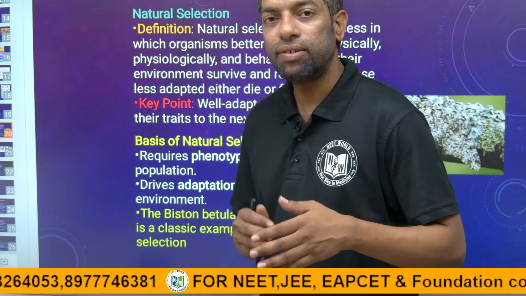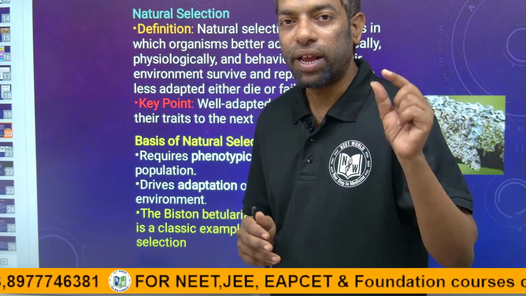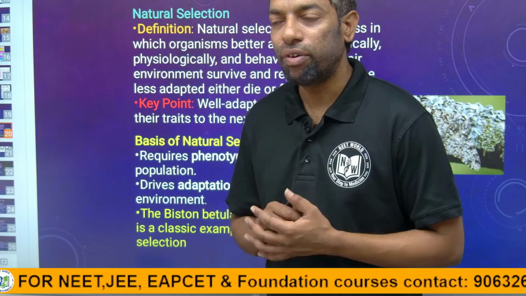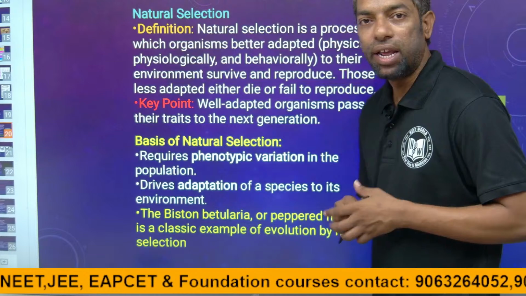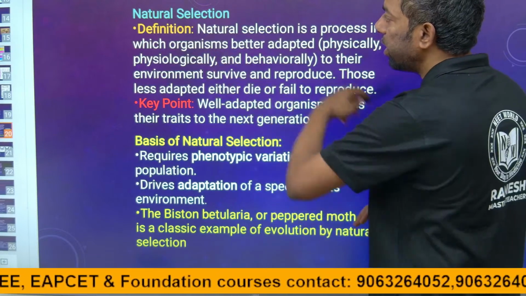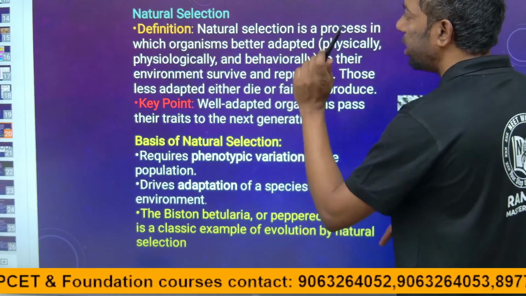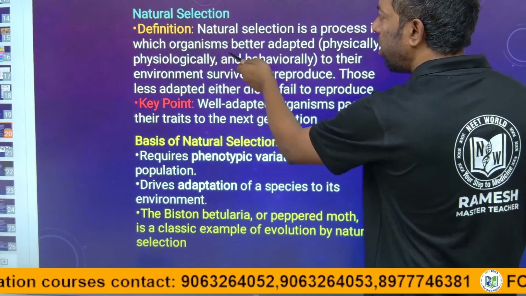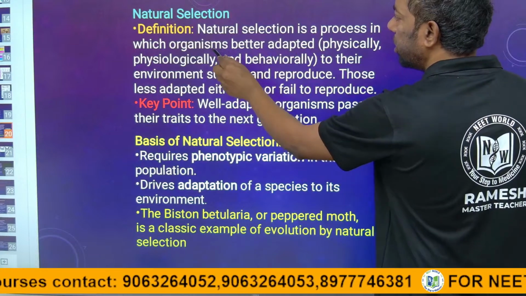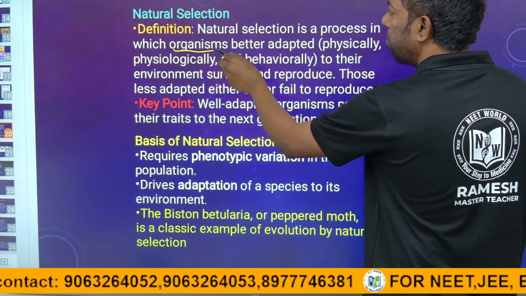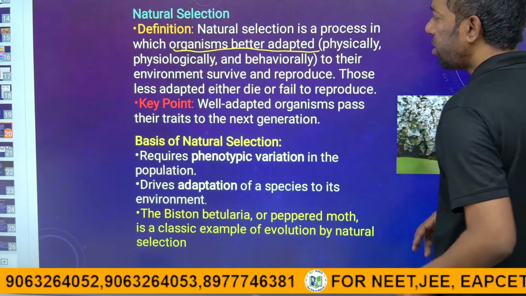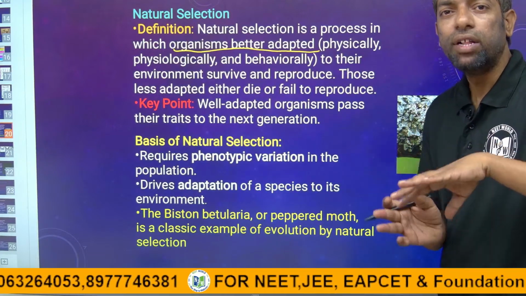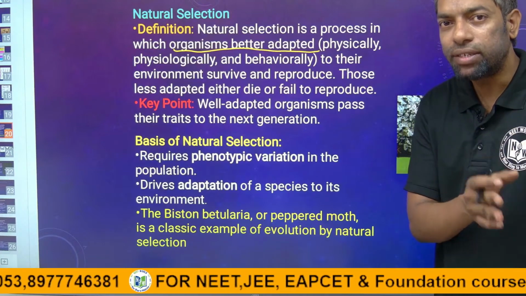This is today's topic. We will study natural selection. Guys, the definition of natural selection is a process in which the organism better adapts. If organisms want to survive, they should adapt to the natural conditions.